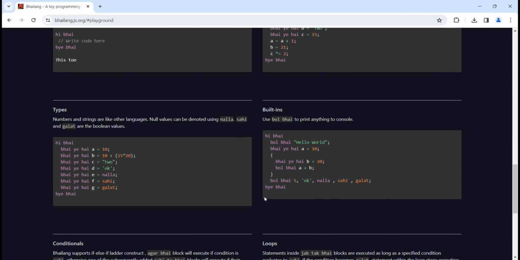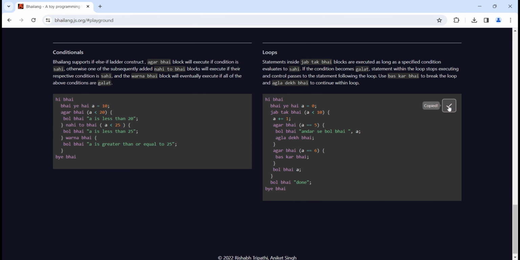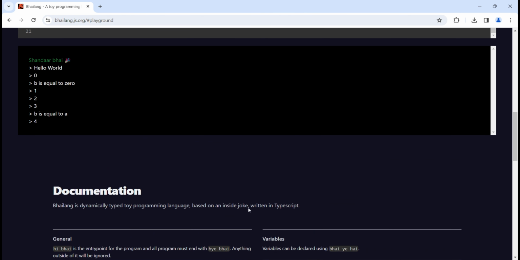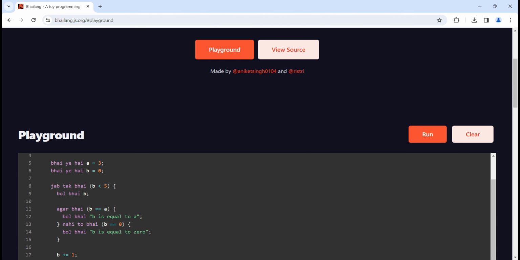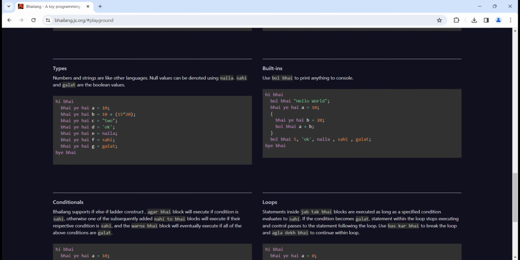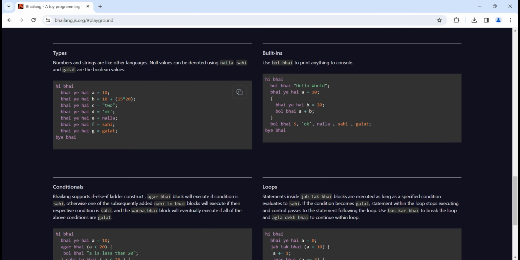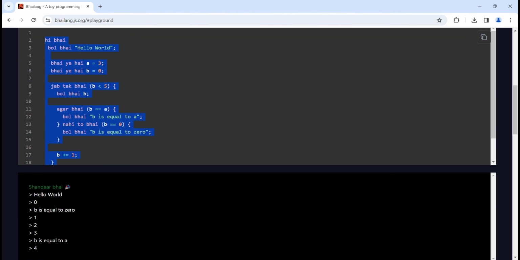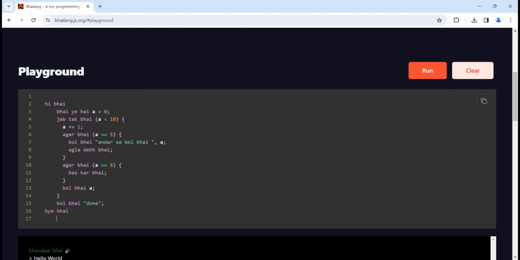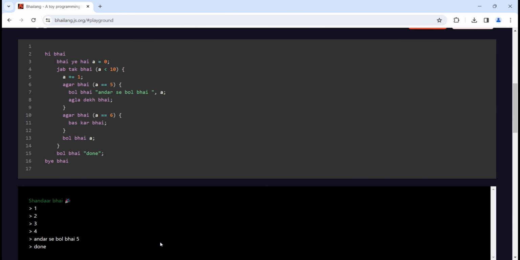Similarly, we'll copy this and just paste it here. Okay, we'll try to run this. So as I said, a less than 10. Okay, so 0 less than 10 is true, then a is incremented to 1. So if 1 is less than or equal to 5, no, then it will come to "agla dekh bhai", like continue.